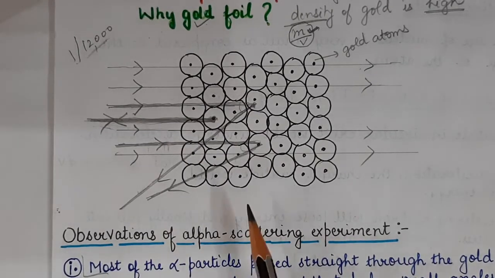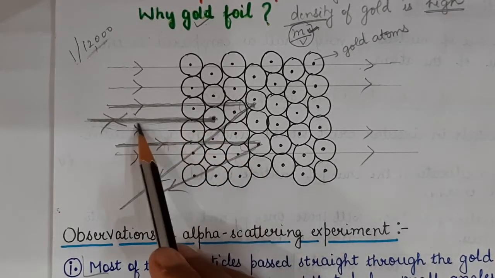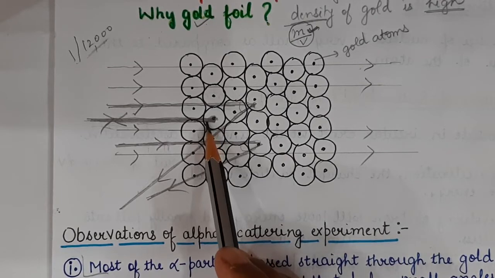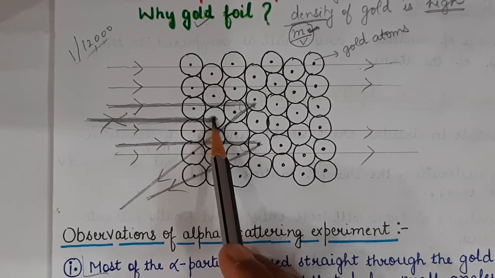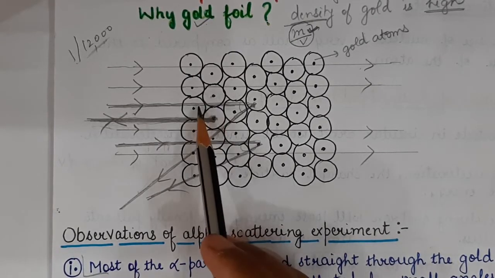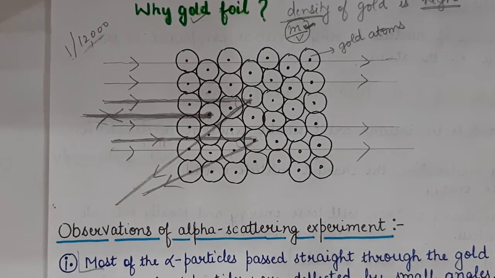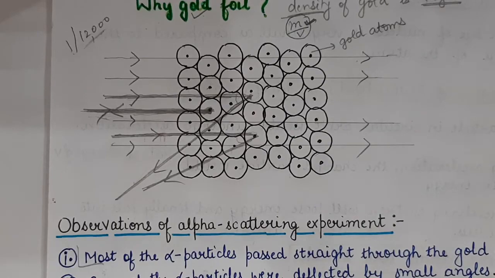Okay. So, through this experiment, what was discovered? The nucleus was discovered, because it is rebounding back. This positive charge inside the atom at the center is concentrated in a very small volume. So, the discovery of the nucleus was done through this Rutherford alpha scattering experiment.